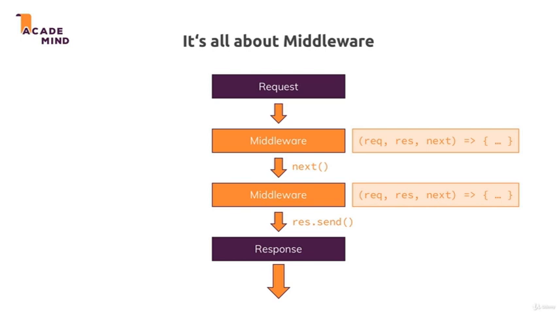This allows you to split your code into multiple blocks or pieces instead of having one huge function that does everything. And this is the pluggable nature of Express.js, where you can easily add other third-party packages which simply happen to give you such middleware functions that you can plug into Express.js and add certain functionalities. But more on that later. So this is a core concept of Express.js, the middleware.